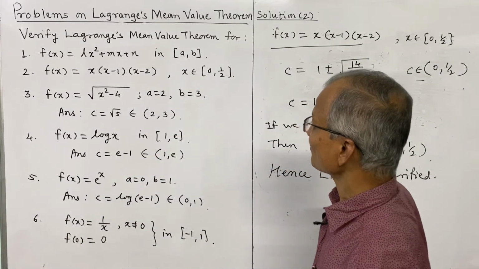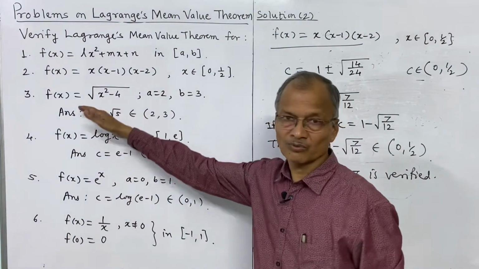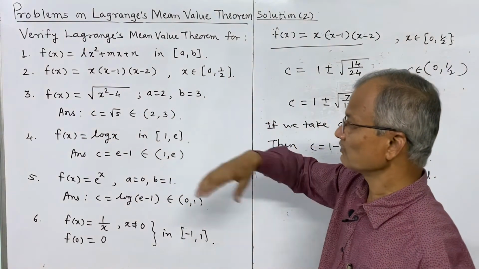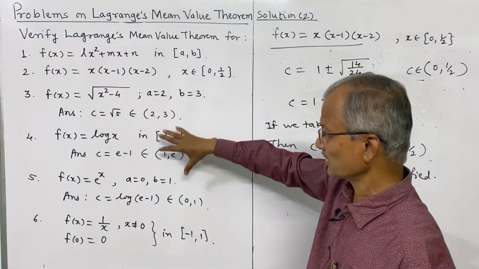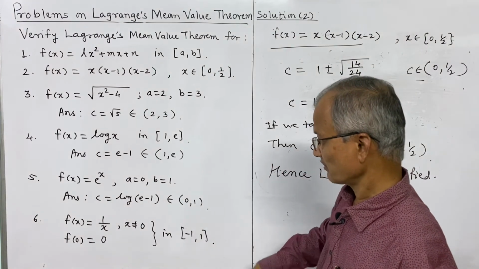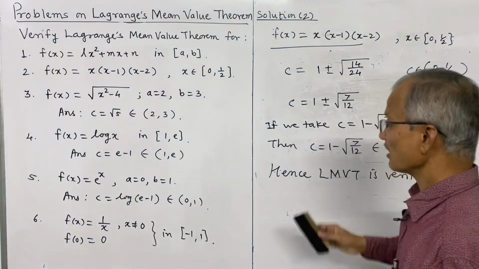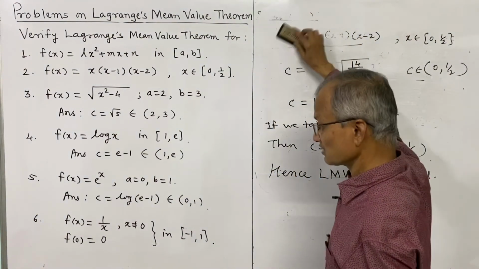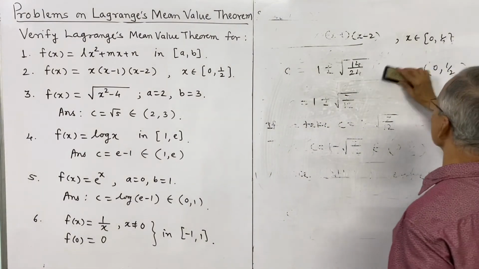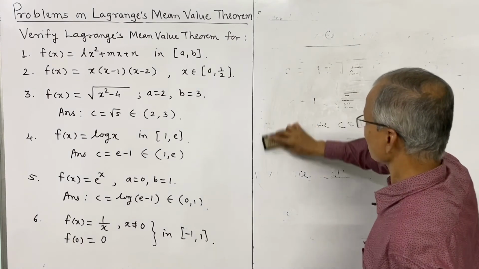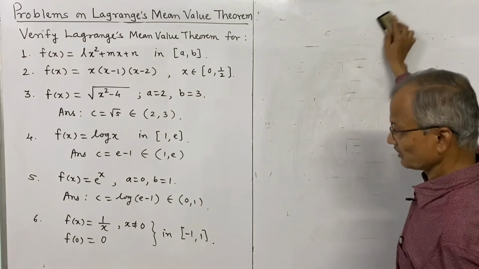Now the remaining problems you should try. These will be the problems for practice. This is f of x. Do the same steps and you will get these easily. The answers are written here. Only the last problem is f of x is 1 by x, x is not 0, and f of 0 is 0. Whether the theorem is verified here or not, that we shall check in short.